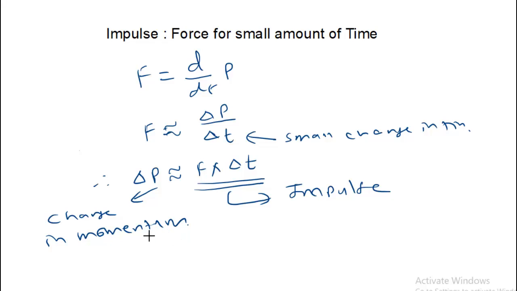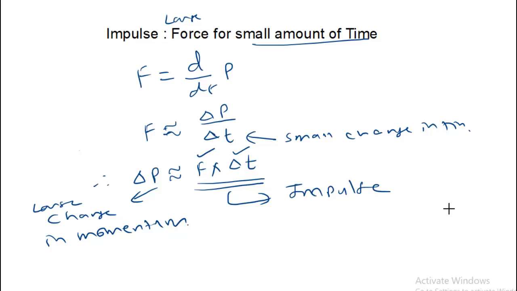So impulse is actually a large force which is acting for a small amount of time. That large force acting for a small amount of time gives rise to what is called impulse, and due to that impulse there is a large or measurable change in the momentum.